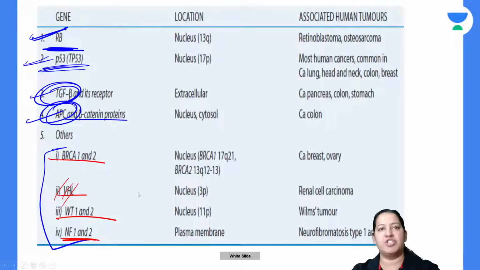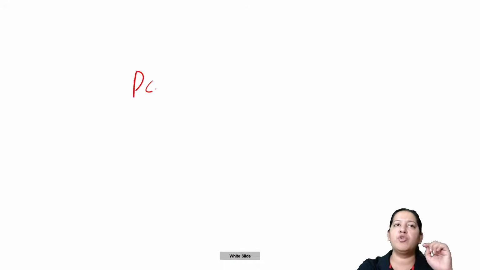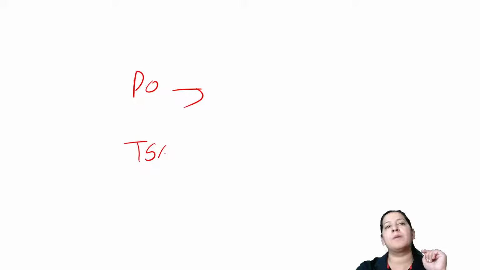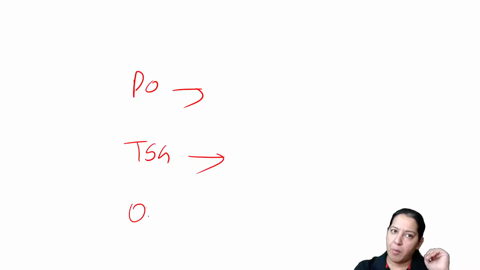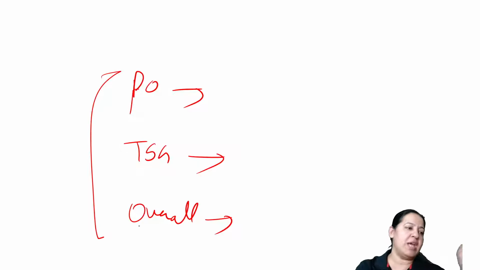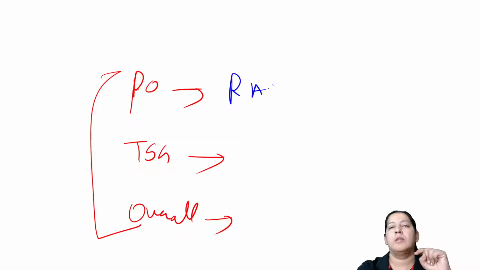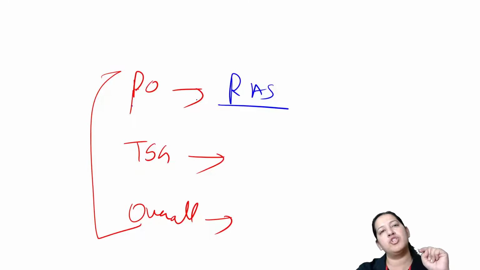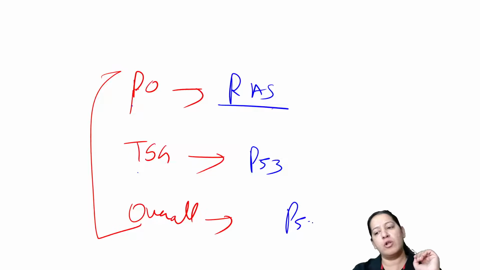So there are 3 questions: the most common proto-oncogene to be mutated, the most common tumor suppressor gene to be mutated, and the most common overall gene to be mutated. 3 questions, MCQ questions with 3 answers. Who will tell me the 3 answers? The most common proto-oncogene to be mutated is RAS. The most common tumor suppressor gene to be mutated is P53. It is a tumor suppressor gene. And overall also it is P53.